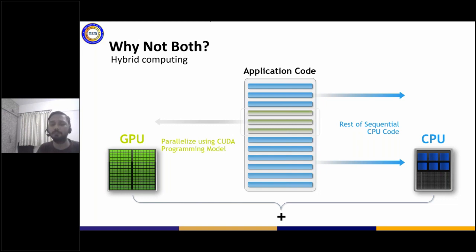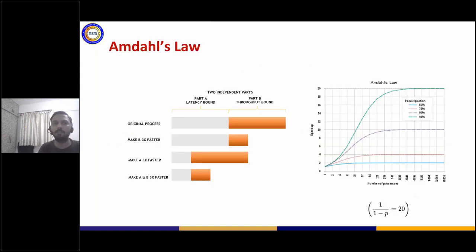You would have heard of something called the 80-20 principle, which is also a general principle used. It refers to 80% of the time of your application being spent in 20% of the code. And that's the 20% which needs to run on a GPU. The rest of the parts can still go ahead and run on the CPU. Now, why is this important? Because of Amdahl's law. It is as simple as that: your whole application cannot be made parallel. A certain part of it still is sequential in nature.